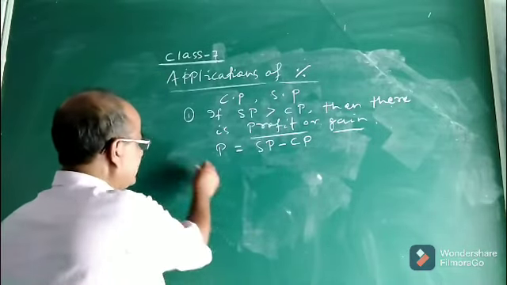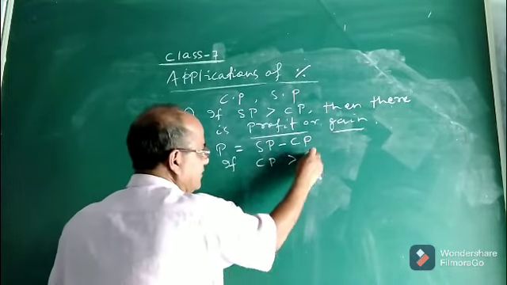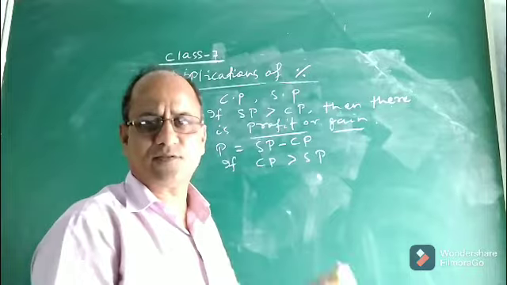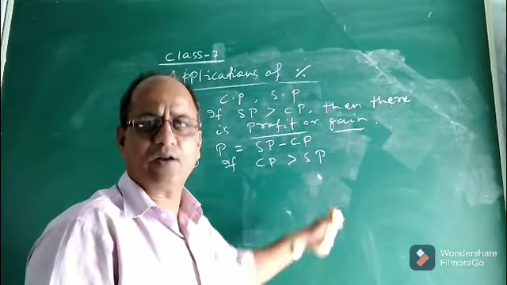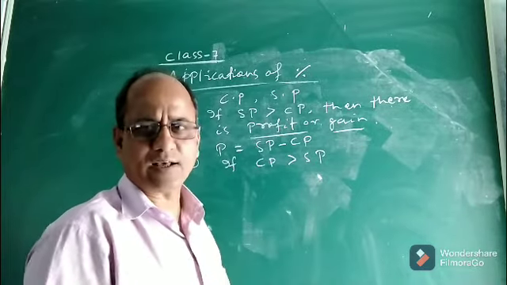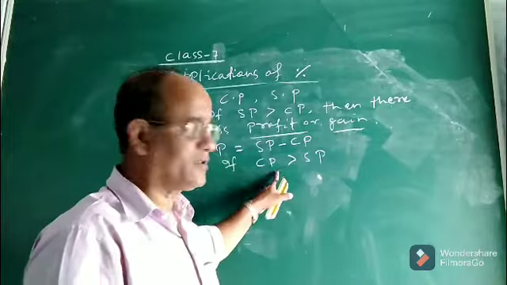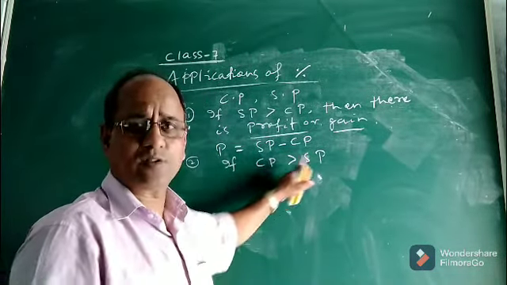Similarly, suppose CP is greater than SP in a transaction, that means you purchased at a higher amount and sold it at a lower price. Then do you think there will be profit? Clearly no. There will be loss, because the cost price is more than the selling price.